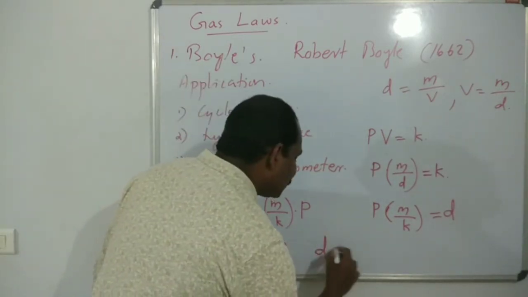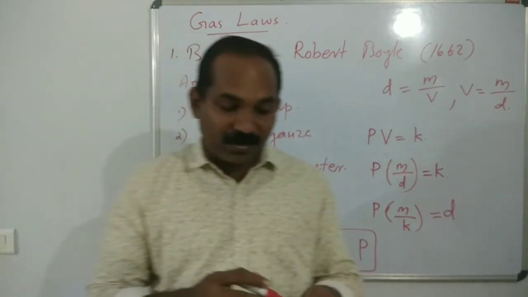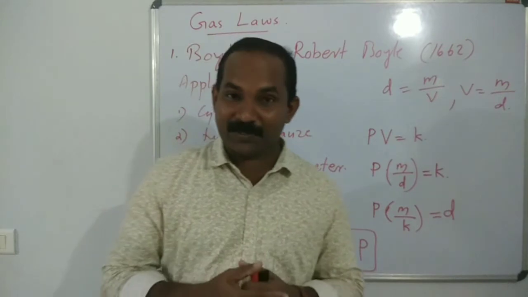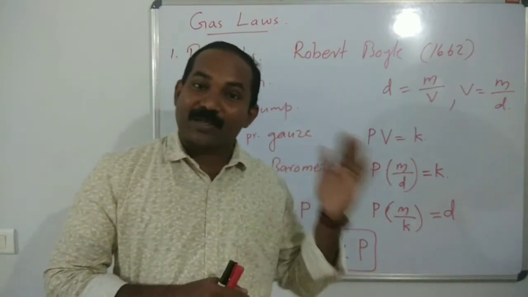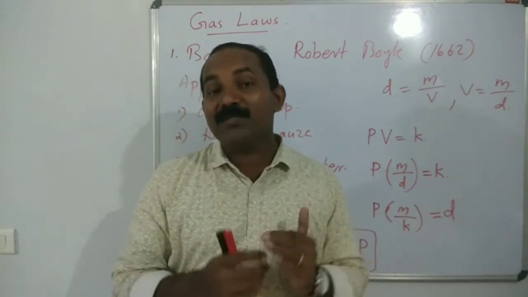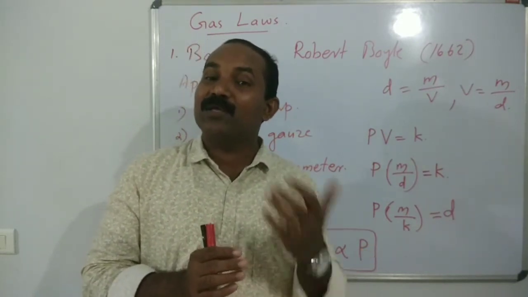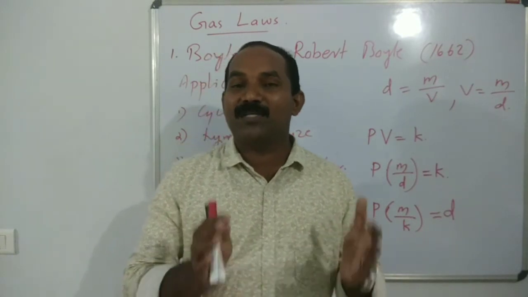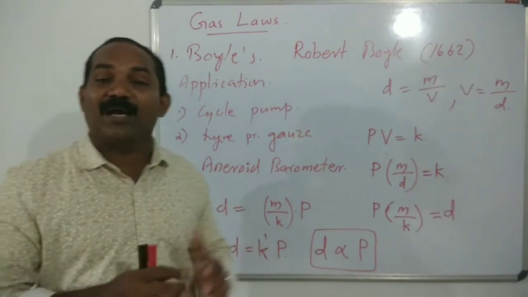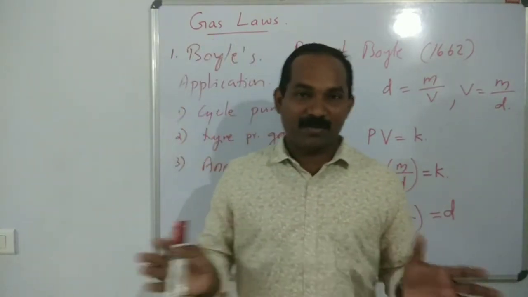Then we can say the density of the gas at a given temperature is directly proportional to the pressure of the gas. Pressure is inversely proportional to the volume of the gas at a constant temperature. But the density of a given mass of gas is directly proportional to the pressure of the gas at a constant temperature. So that is the relationship between density and the pressure of the gas at a constant temperature. So that's about Boyle's law.